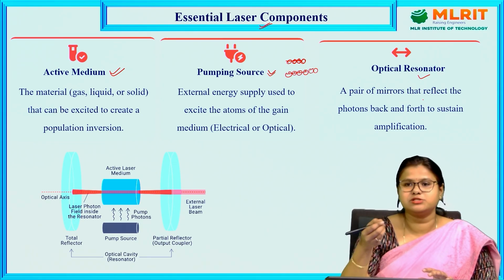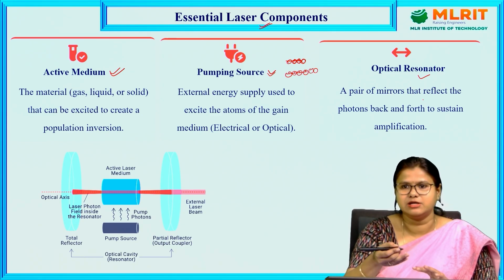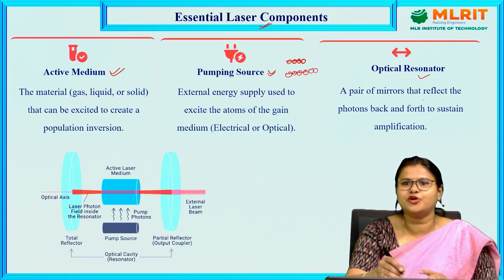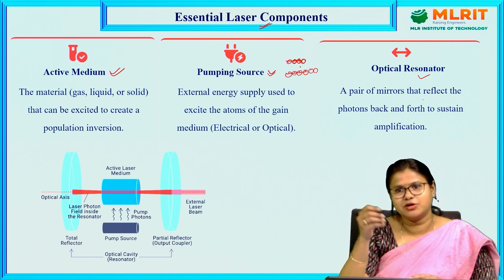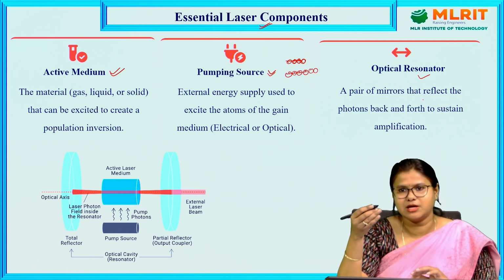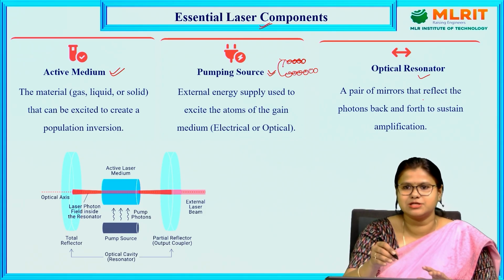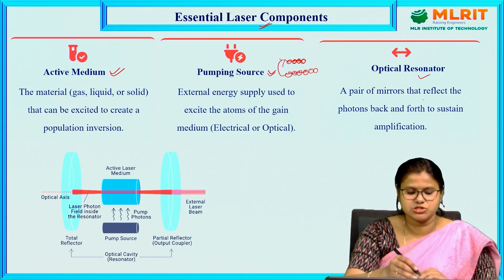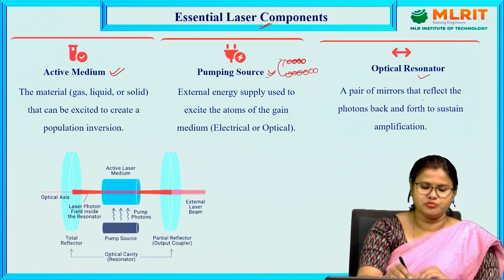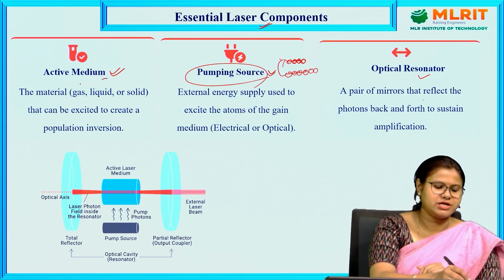There is Boltzmann's law of distribution, which I'll discuss next. According to that law, more atoms will be in the ground state compared to the higher energy level. But in order to get laser, we need more atoms in the higher energy level. So we have to send these atoms from the lower energy level to the higher energy level. For that we need some external energy, which is known as pumping. So we need a pumping source.